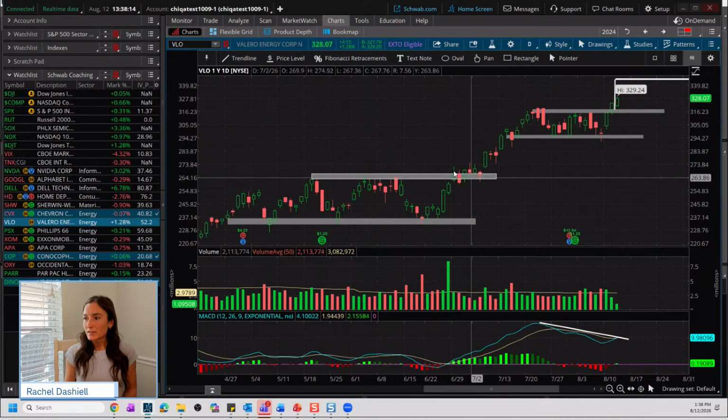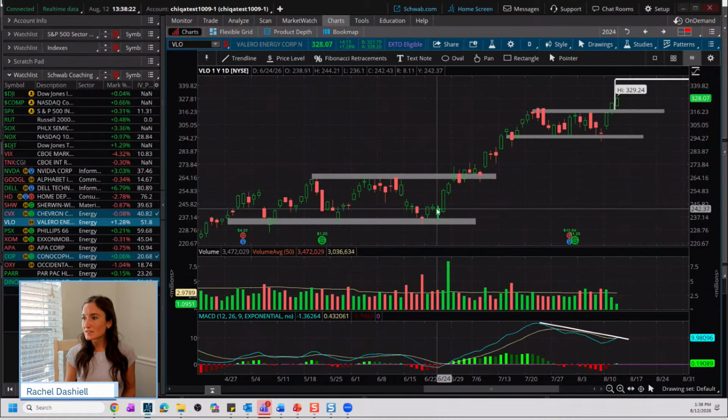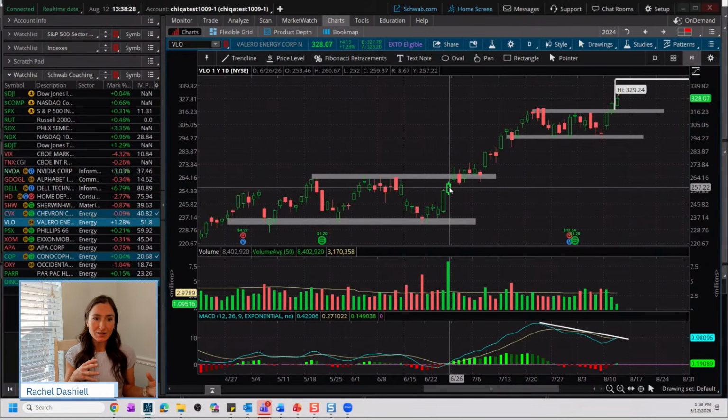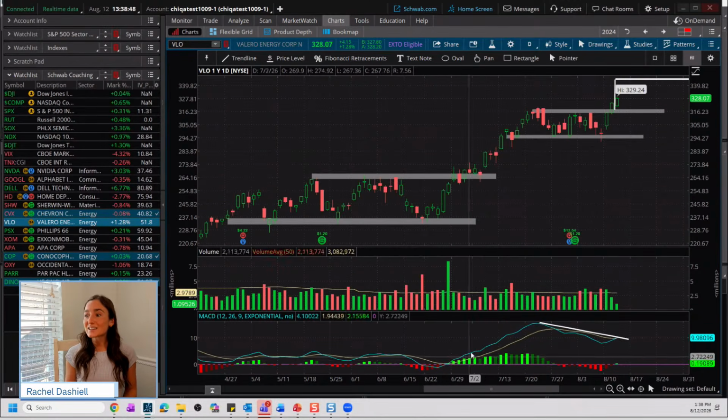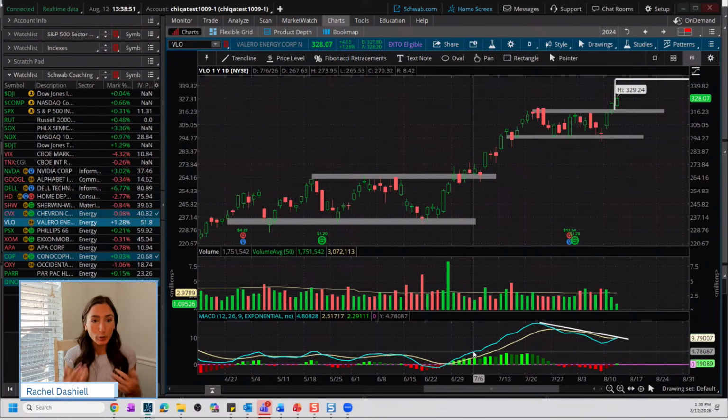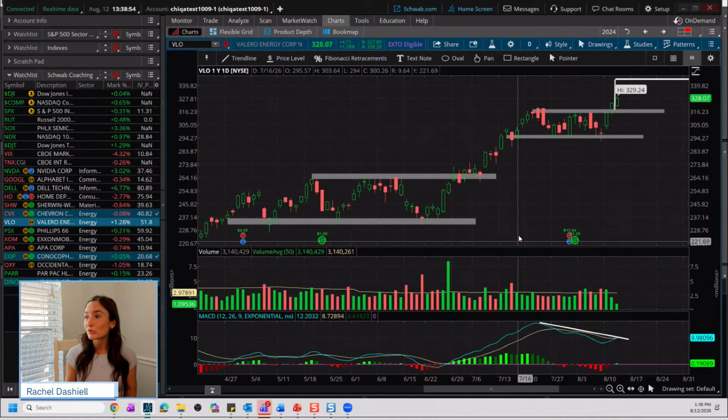Now I wanted to point out this old range from last time. This is why we always use price. The last time we saw this, we had a big green candle right before, and above average volume with the move off the lows. That was telling us we had volume and participation within the pattern itself. And notice last time when price broke out, that breakout candle had less than average volume, and you had less than average volume for the next trading week before price gained its footing again and moved higher.